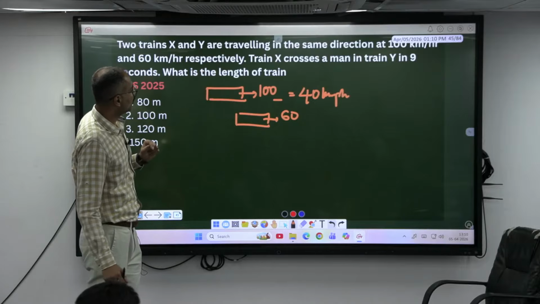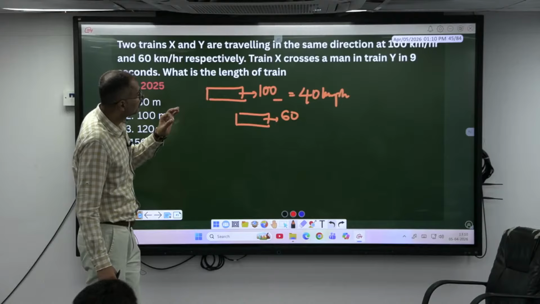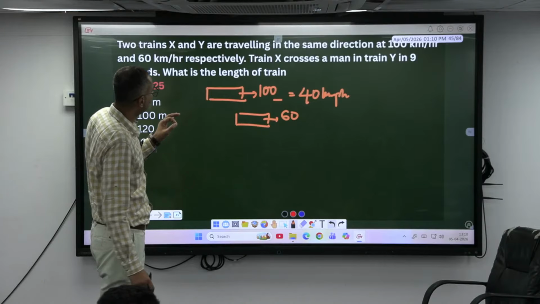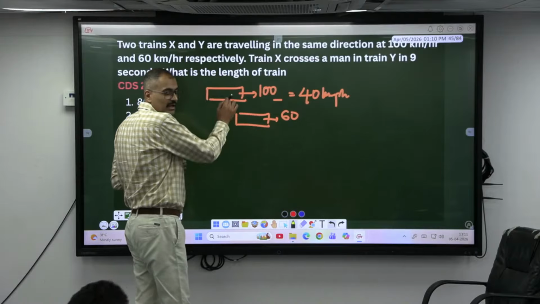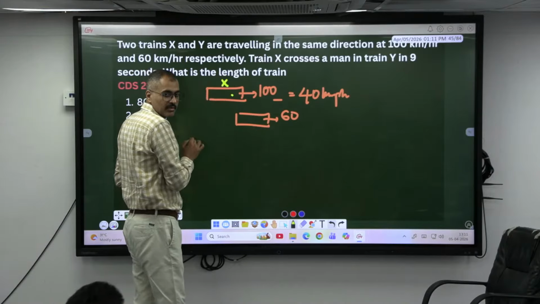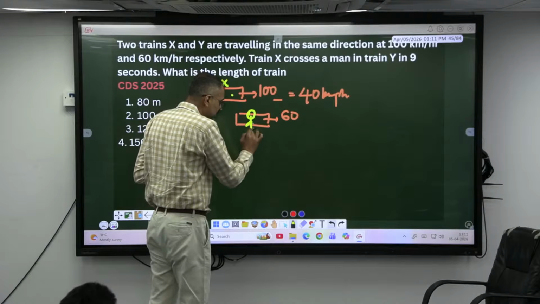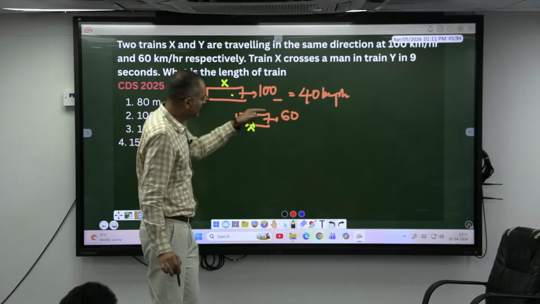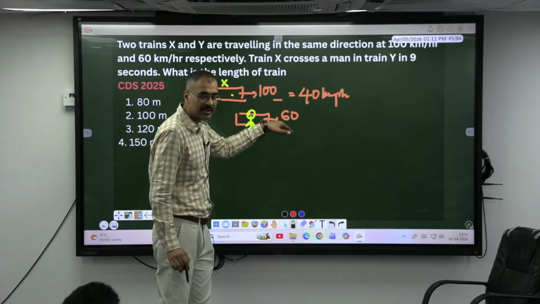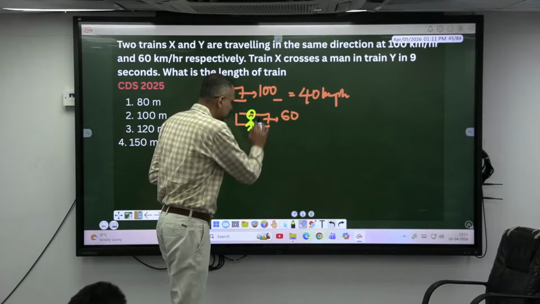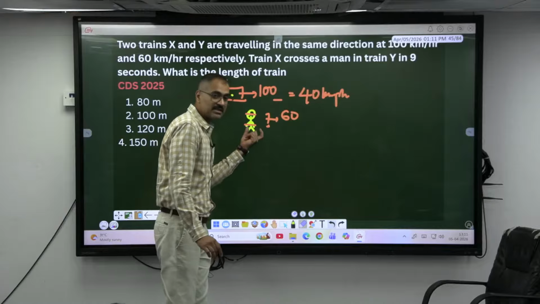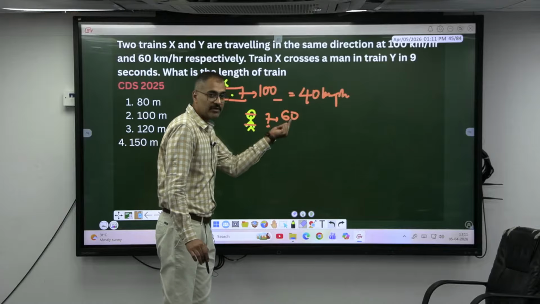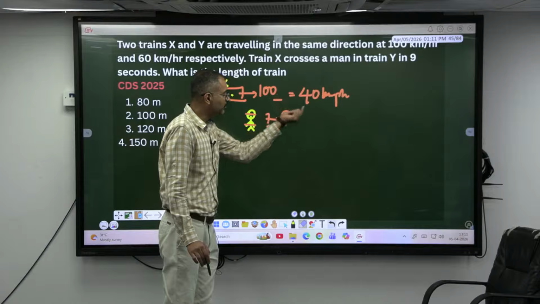The X train crosses a man in train Y. Can I consider this as X? Okay, he says a man who is sitting inside this train. If the train is traveling at 60, man also has to be traveling at 60. Should I have to consider the train here? No, I have to consider only the man. So length of the object is 0, speed of the object is 60 and the relative speed is 40.